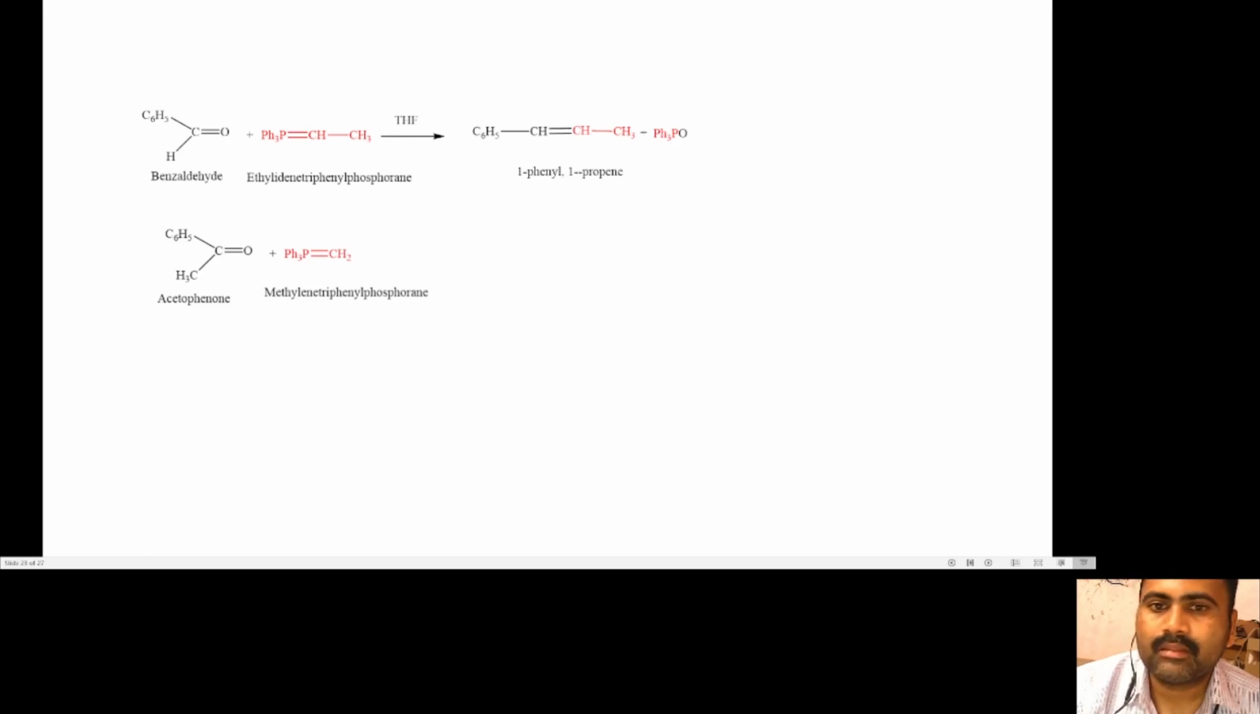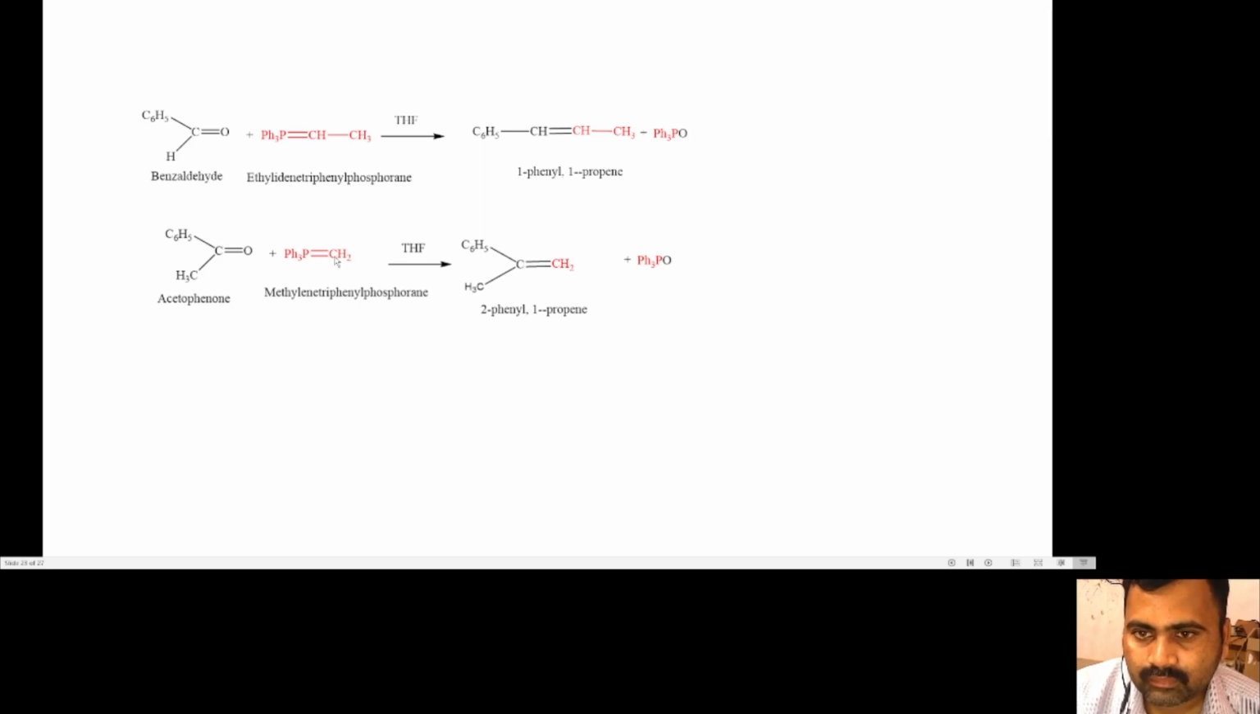Another example is when acetophenone reacts with methylene triphenylphosphorane, and again we can observe that the oxygen atom of the carbonyl group of acetophenone is substituted by the alkylidene group, that is the methylidene group present on the phosphorus ylide, to give the substituted alkene known as 2-phenyl-1-propene.